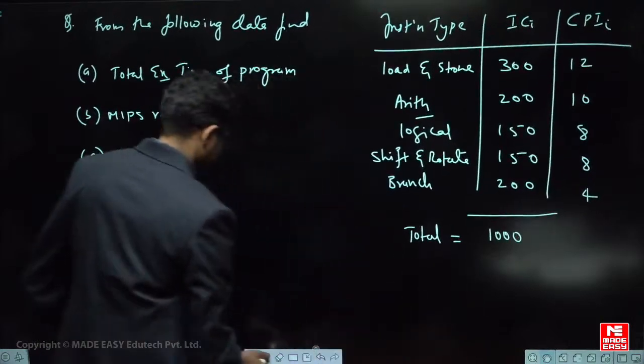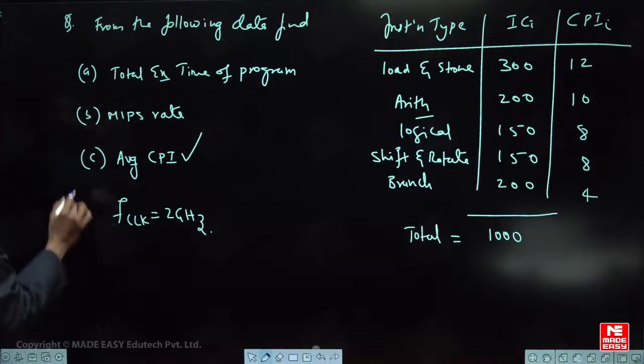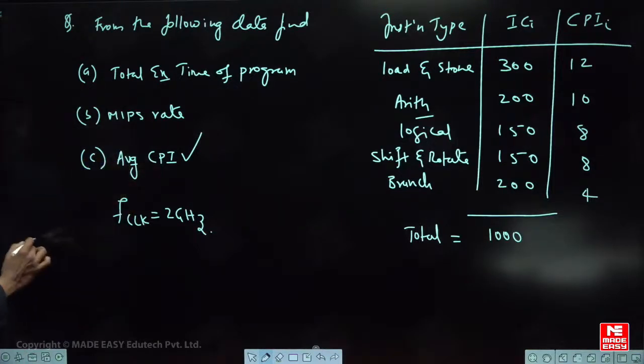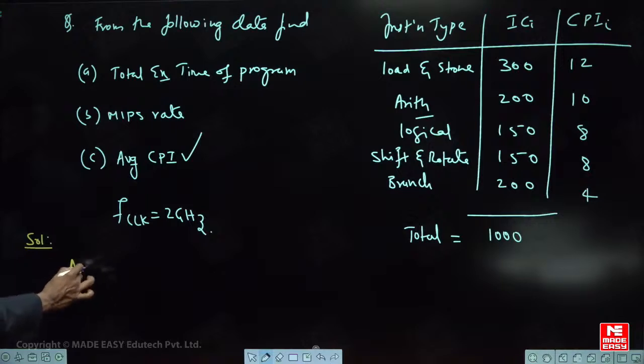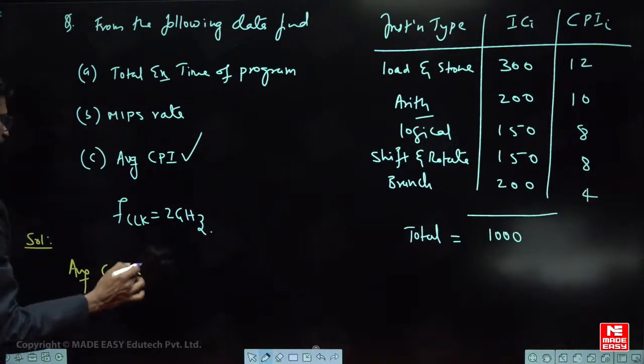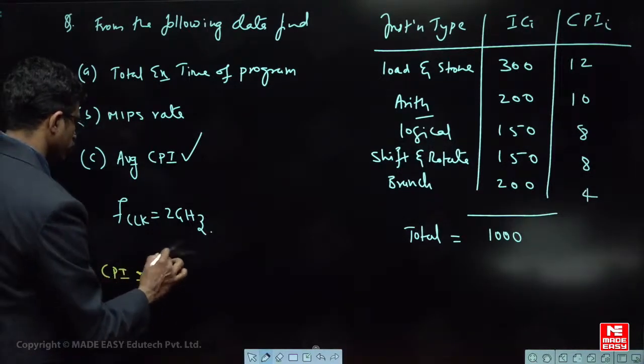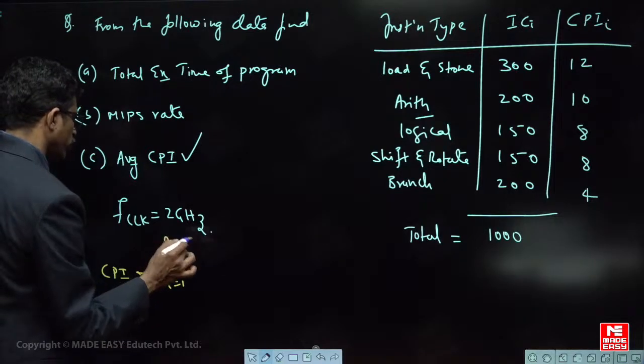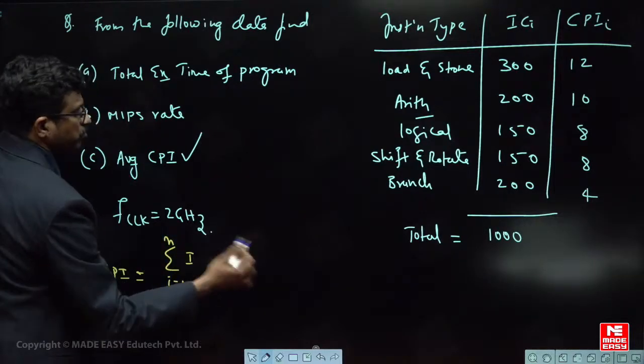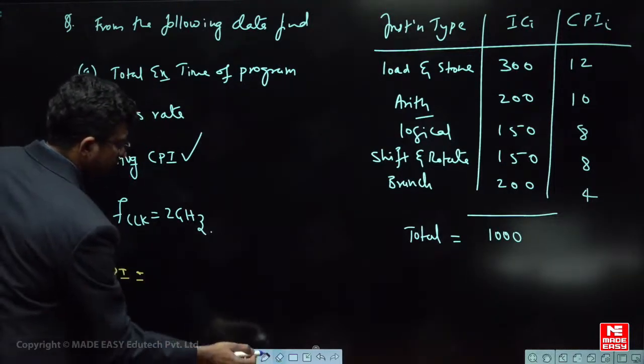So simple. What is total execution time? Solution. First we find this out, okay? Right. So solution. Very easy. First of all, find average CPI. Average cycles per instruction is equal to sigma of i equals 1 to n, IC_i into CPI_i. That means add everything. That is the formula, right? Fine. Yes, add all.